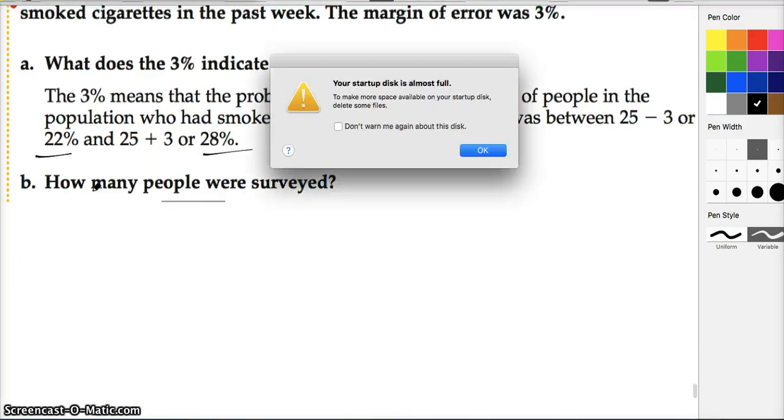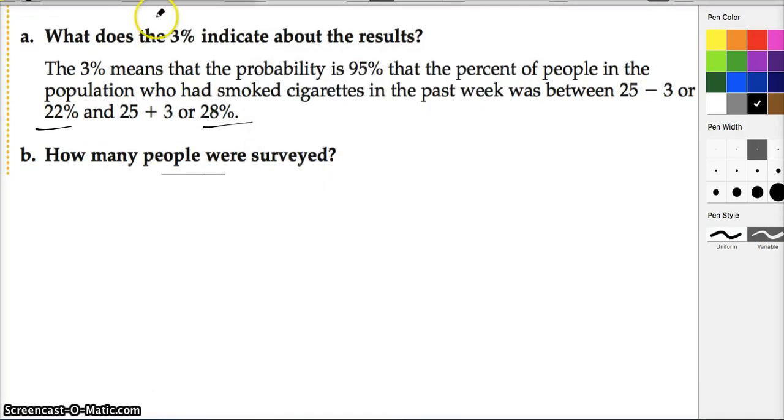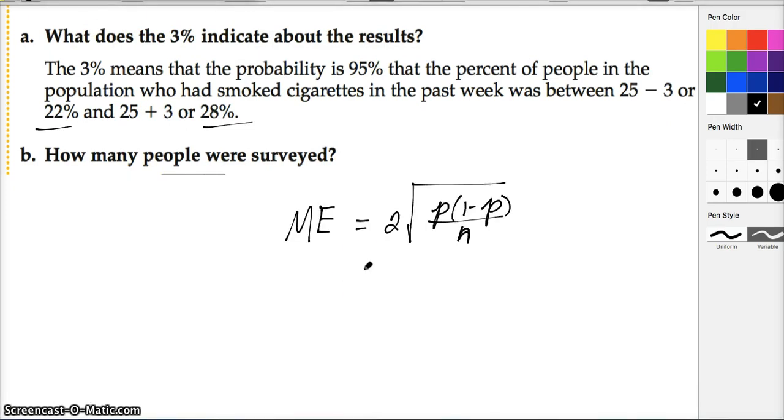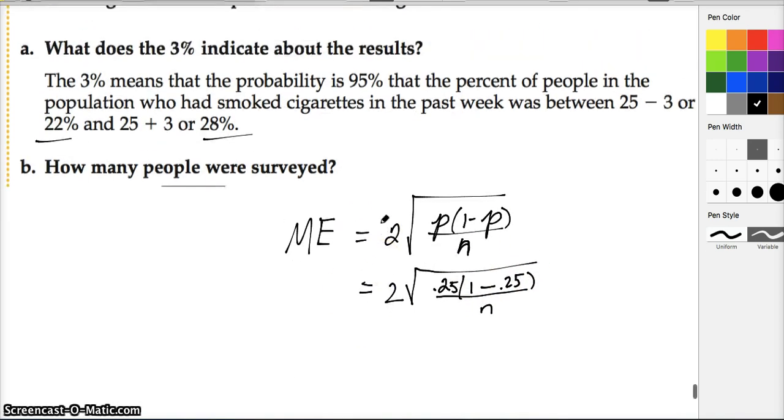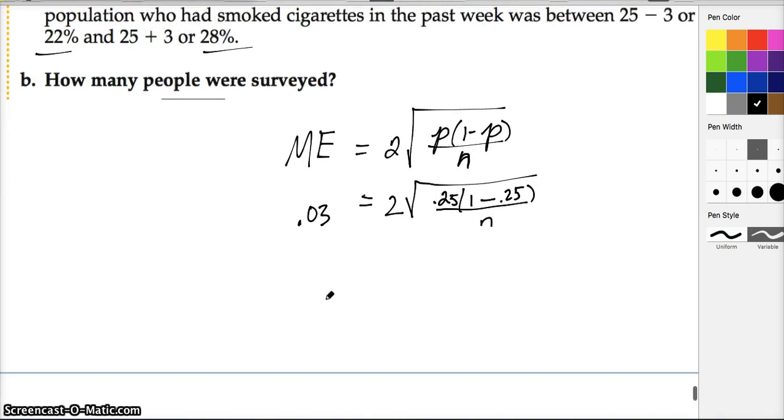All right, let's go ahead. How many people were surveyed? This we can find out. We're going to have to pull up the formula we were using before and plug in the information we know. So the 2 is there. We don't know the sample size, but we do know that we're dealing with 25%, so we've got 0.25 times 1 minus 0.25 over n. And the margin of error was 3%, so we have 0.03. That should be enough to help us out.